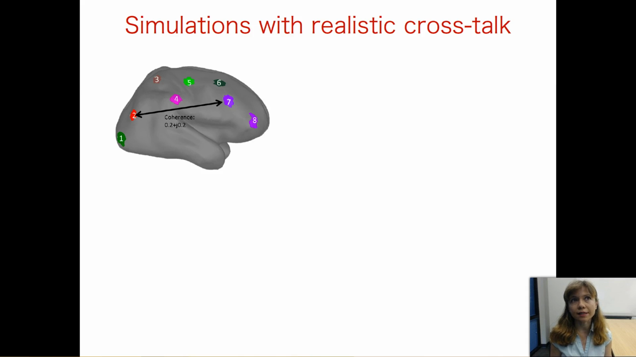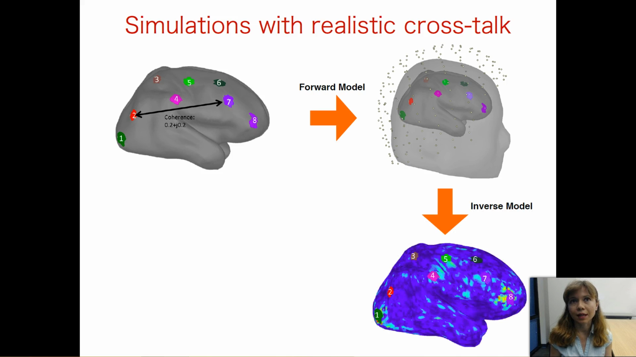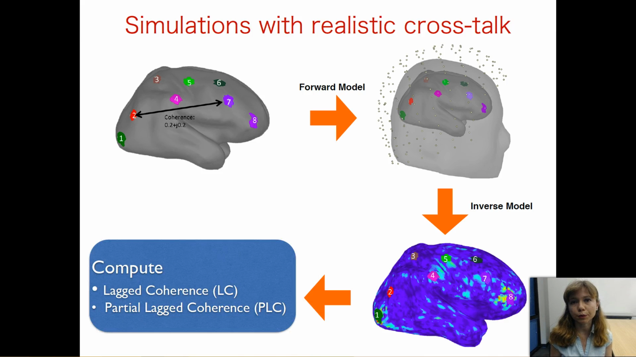We evaluate our measure using realistic simulations. We used 8 extended patches on 8 different regions on the cortex where only one pair is interacting. And we applied a forward model in order to simulate MEG signals. And we added some white Gaussian noise with SNR 50. And we reconstructed our signals using minimum norm reconstruction. And finally, we compute both lag coherence and partial lag coherence.